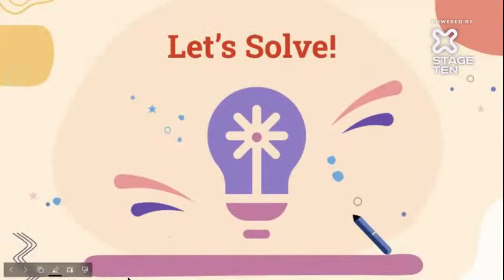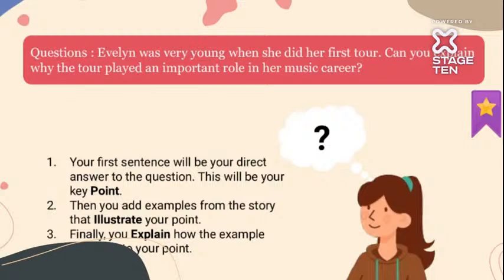Let's solve your questions and then we'll go towards Bismillah Khan. Evelyn was very young when she did her first tour. Can you explain why the tour played an important role in her music career? So basically, when she went for the tour, to the Royal Academy and other places, what happened was she was quite young.